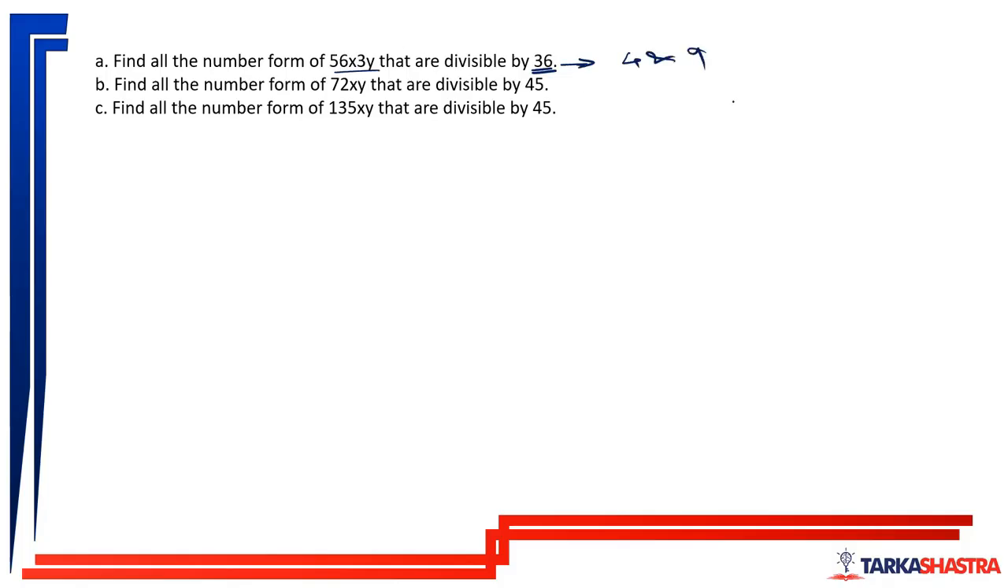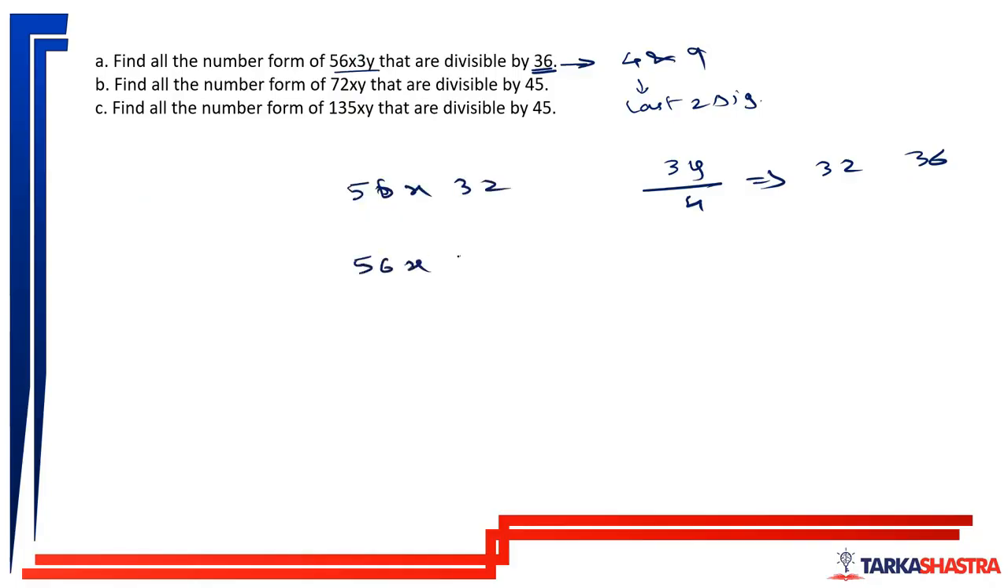Now what is the divisibility of 4? The last two digits should be divisible by 4. So now 3y should be divisible by 4. What are the options? 32 and 36. So the last two digits should be 32 or 36. So 5, 6x, 3, 2 is one option. 5, 6x, 3, 6 is the other option.